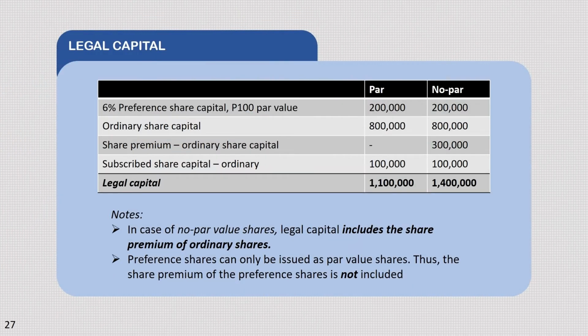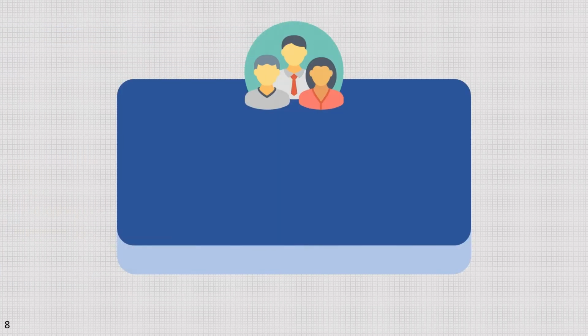So, makikita po natin dito sa next slide yung pinagkaiba ng dalawa. Mas mataas ng 300,000 because kasama yung share premium. And take note, in case of no par value share, legal capital includes share premium of ordinary share. Preference shares can only be issued as par value shares. Thus, the share premium of preference shares is not included. Share issuance cost.